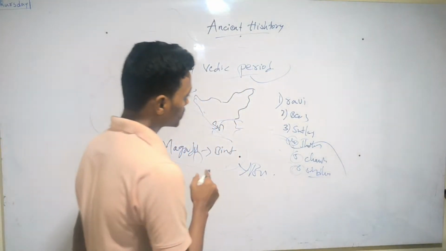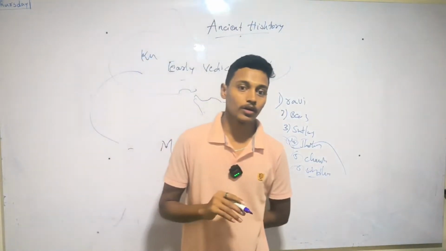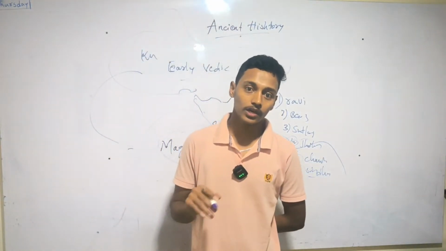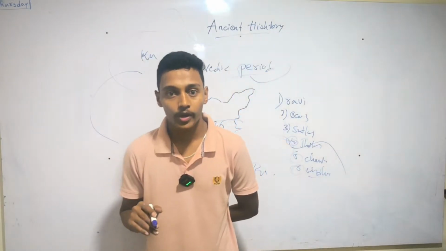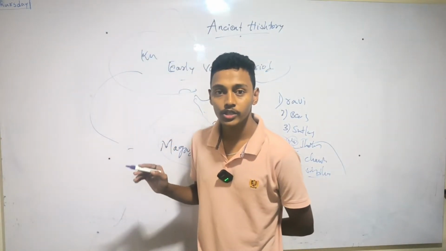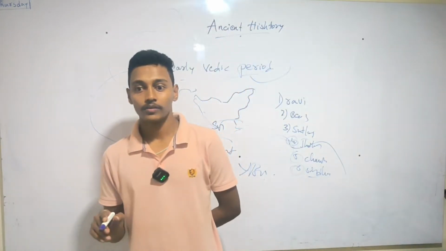Then the kings emerge. The third civilization was the Gupta period, whose founder was Sri Gupta, and then the Mauryan Empire.